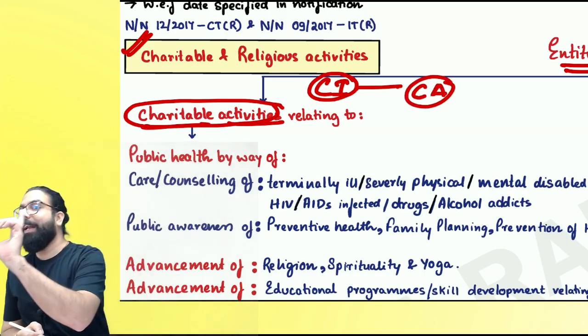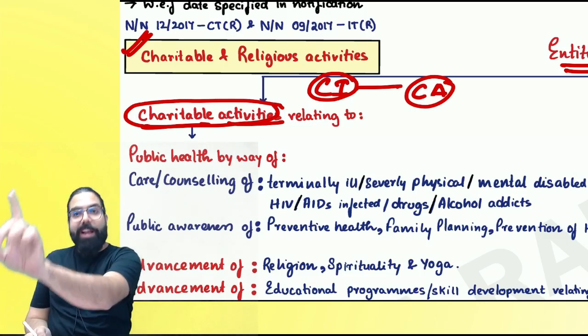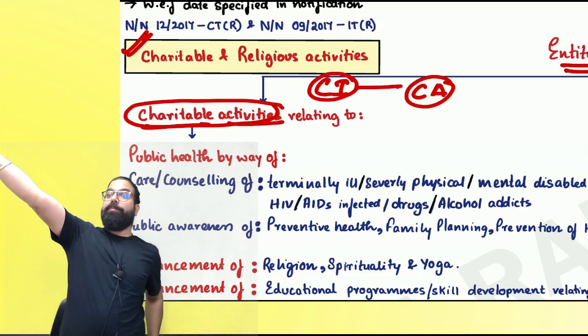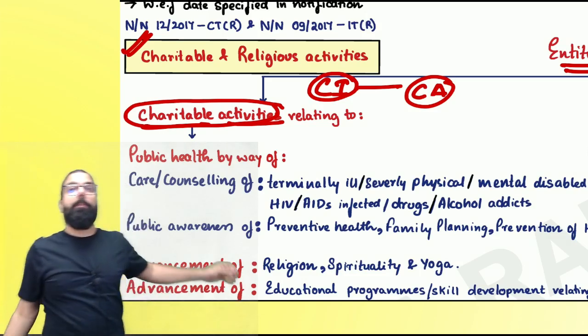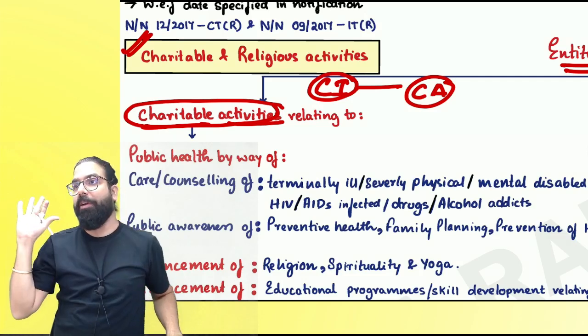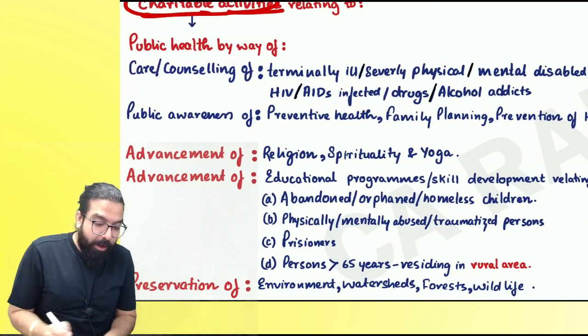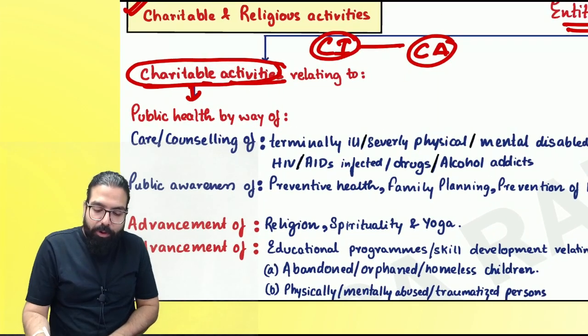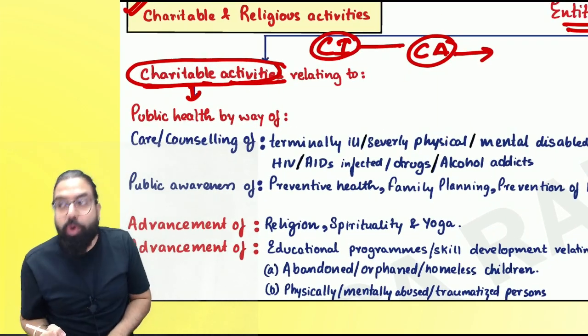Now, first of all, you have to be an entity registered under 12AA or 12AB and doing what, everyone? Charitable activity. Sir, I'm teaching. I'm doing charitable activity. Somebody is telling, I'm giving food, I'm doing charitable activity. Government told relax. I will tell you what is charitable activity. Are we clear everyone? See, government told, charitable activity means, if you are doing only those activities which are told.